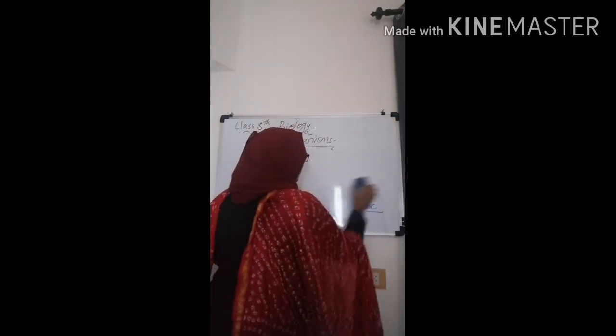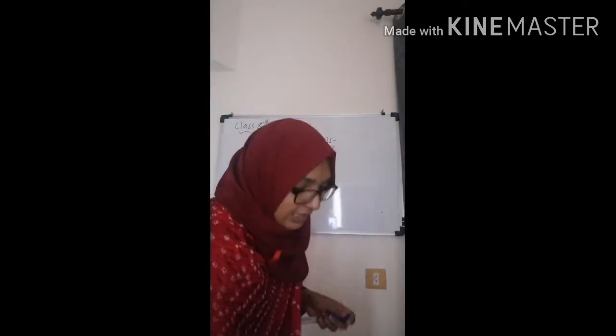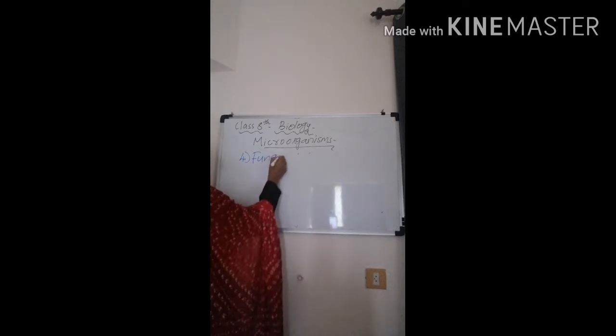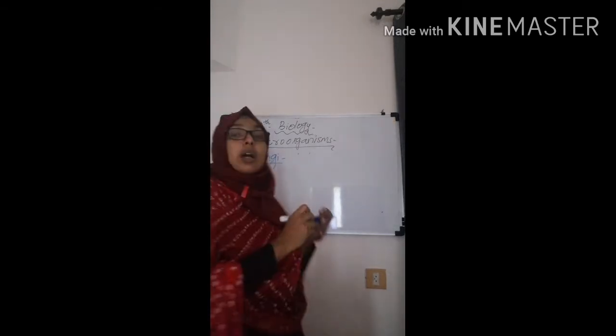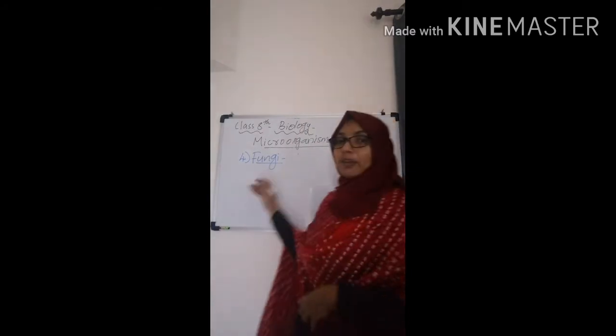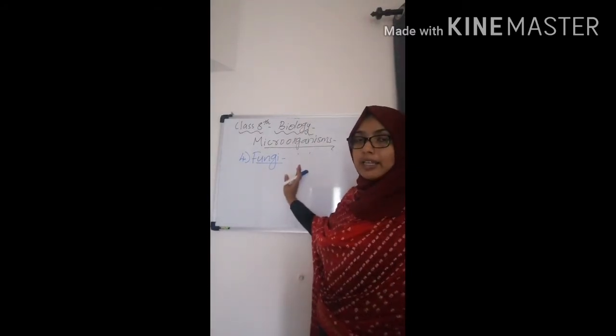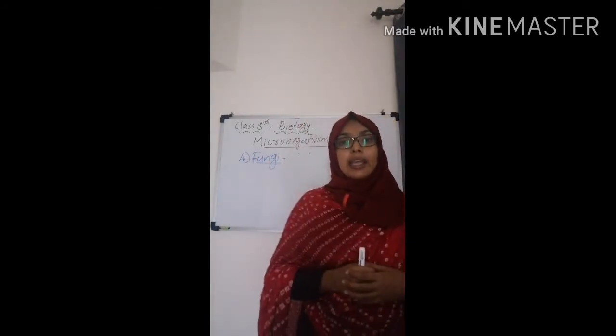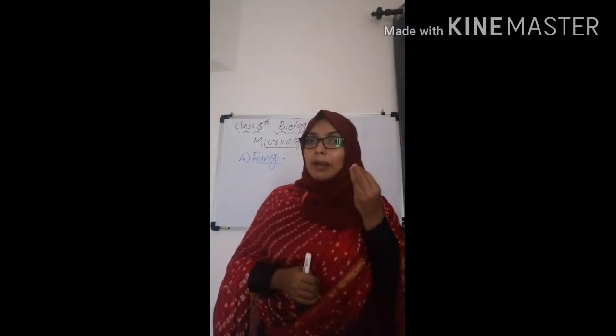So we are moving to the next topic, that is the fourth one, that is fungi. Algae, we told, have chlorophyll, but fungi lack chlorophyll. What is fungi known as in Malayalam?